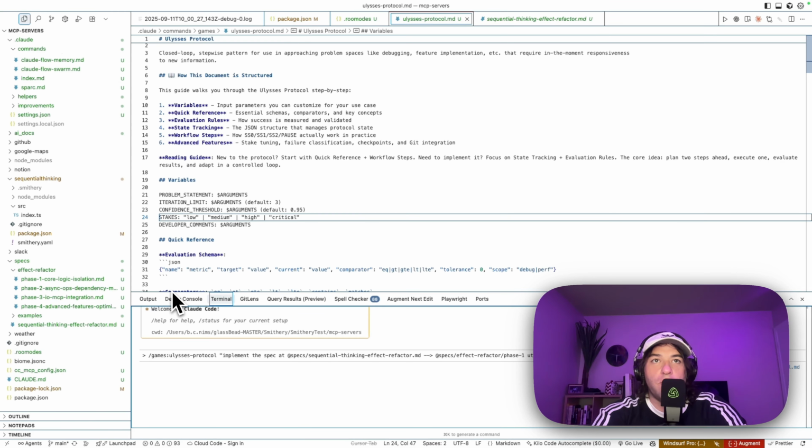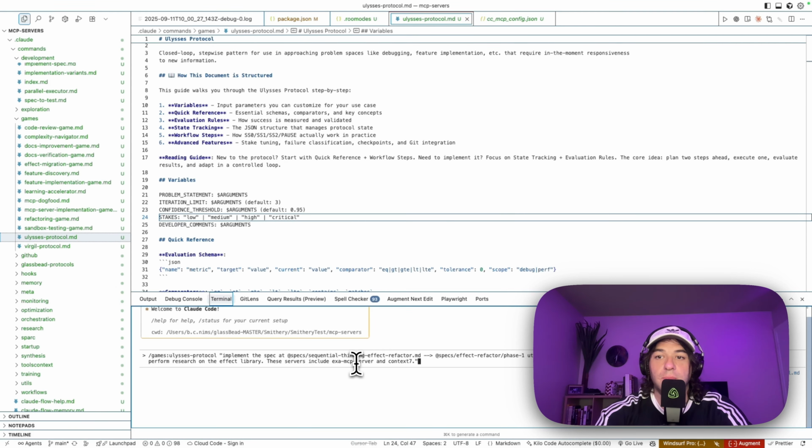We'll just change it to 0.97. Stakes, we'll say hi. And developer comments: utilize your MCP tools where necessary to perform research on the effect library. These servers may include EXA and Context 7. We'll just go back and format. Okay, and let's see what we get.